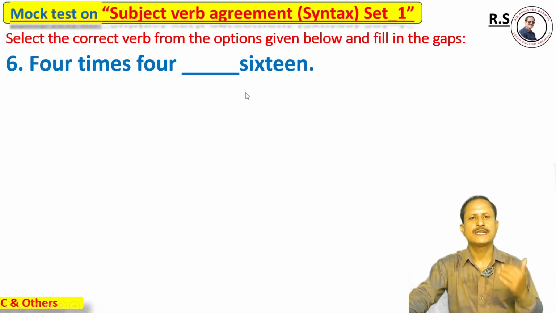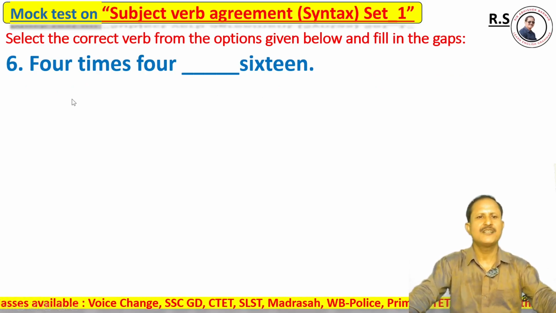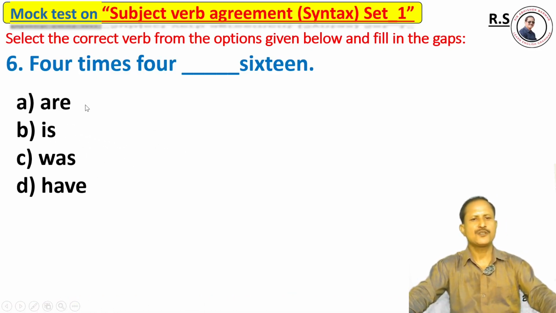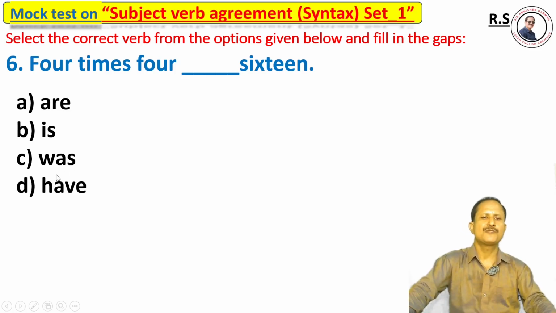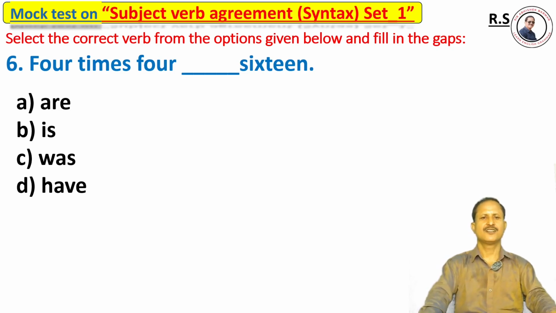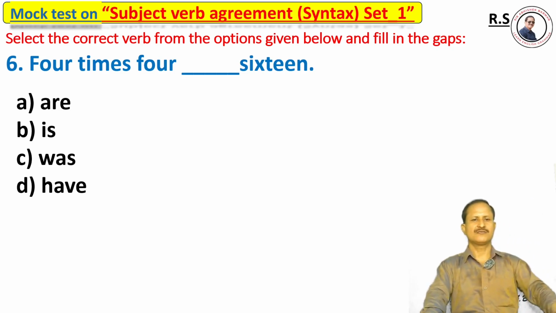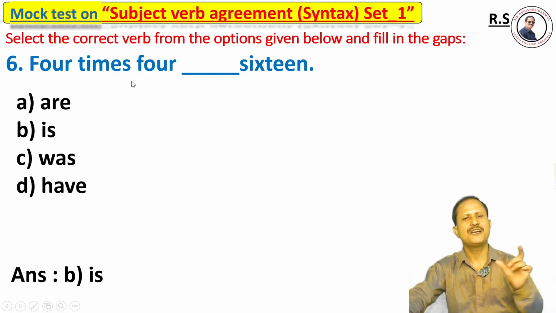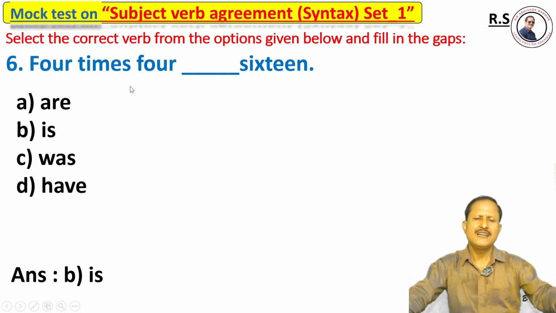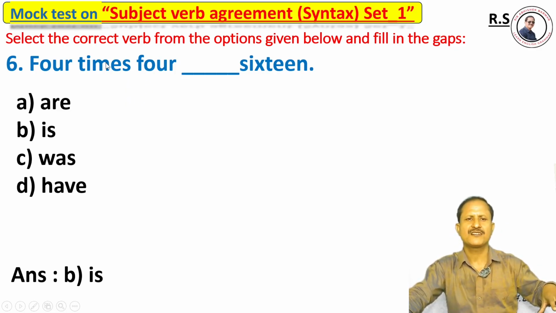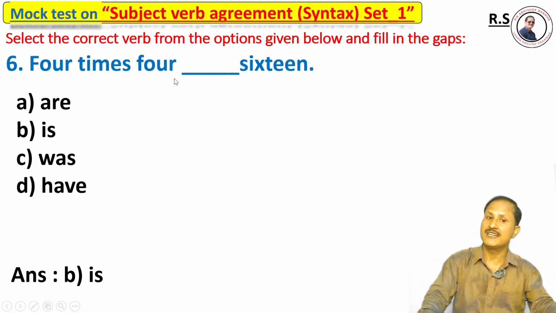Question number 6. 4 times 4 dash 16. Options: option A are, option B is, option C was, option D have. 4 times 4 is mandate. This is a very important topic. Elaborate descriptions and explanations are available on this channel, so go through the detailed class.